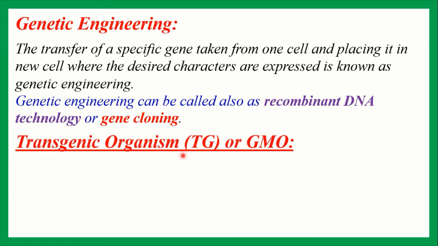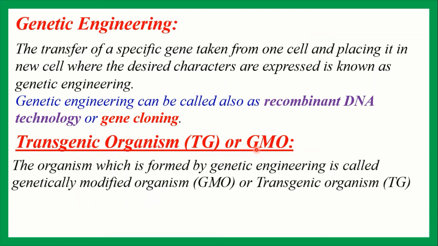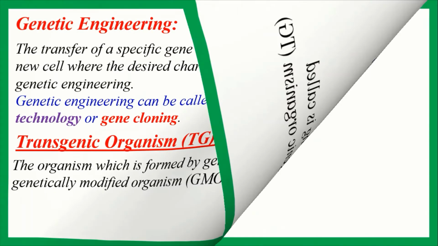So everybody see, here is the transgenic organism or GMO, meaning the organism which is formed by genetic engineering is called a genetically modified organism, or GMO, or transgenic organism. So everybody, by this technology, that means by this genetic engineering, the organisms which are produced are called transgenic organisms or GMO. Now everybody see the recombinant DNA technology.